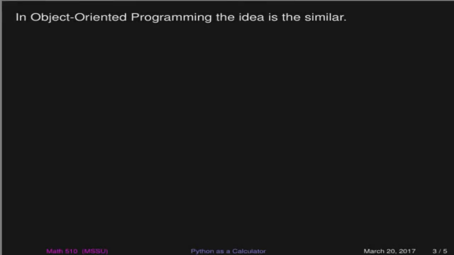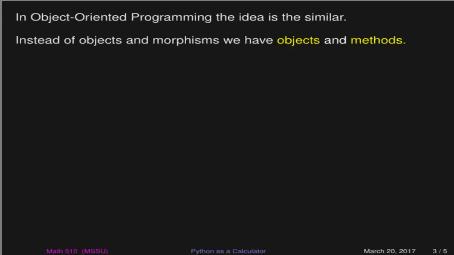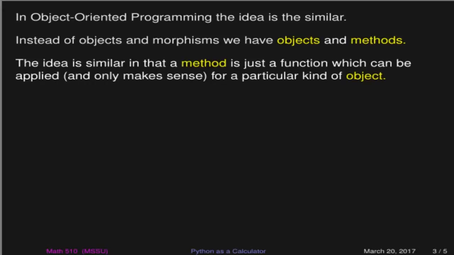Okay, so enter object-oriented programming, and we see that the idea is similar to what we saw in category theory. Instead of objects and morphisms, we've got objects and methods instead of morphisms. The idea is similar in that a method is really just a function which can only be applied, and really only makes sense, when we're talking about a particular kind of object.